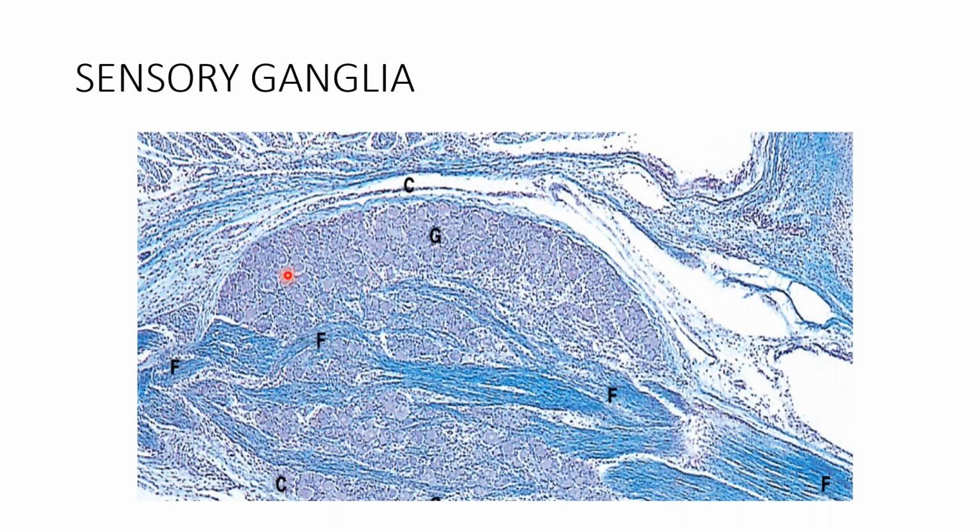One was Schwann cells, the other one was the satellite cells. So you can see groups of neurons together interspersed with the fibers of the nerve. The size of the neurons in the dorsal root ganglion or the sensory ganglion is much larger as compared to the autonomic ganglion, and the capsule is complete.